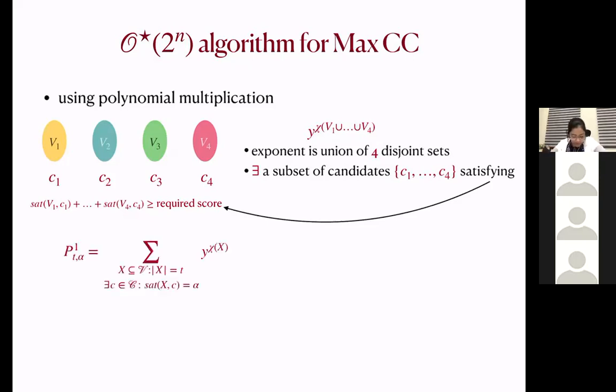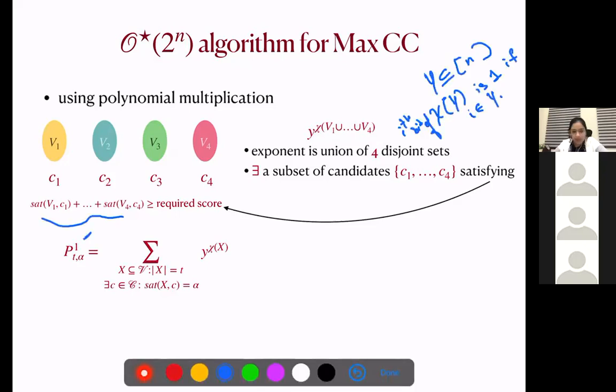So first we construct a polynomial P t alpha 1, where this superscript denotes that we are looking for just one set. The size of that set is t, and the score that we are going to get from this set is alpha.